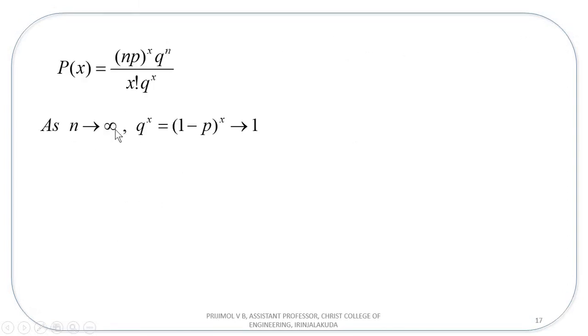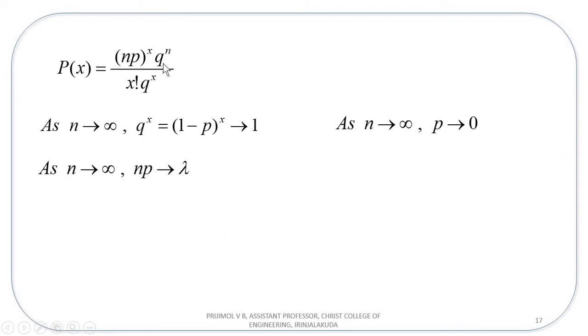Now as n tends to infinity, you know that x is a constant here and q raised to x is 1 minus p raised to x. And you know that as n tends to infinity, p tends to 0, because for Poisson distribution, p, the probability of success, is very, very small. It is approximately equal to 0. So p tends to 0. So 1 minus 0 raised to x tends to 1. So the value of q raised to x tends to 1. Now as n tends to infinity, from Poisson distribution, you know that np tends to the value lambda. Now we have got the value of np, which is lambda. q raised to x value is 1.